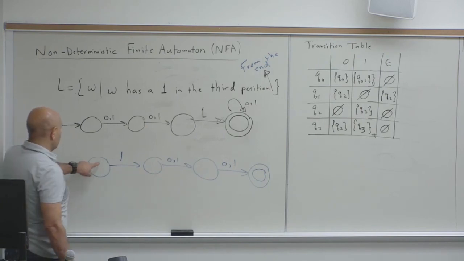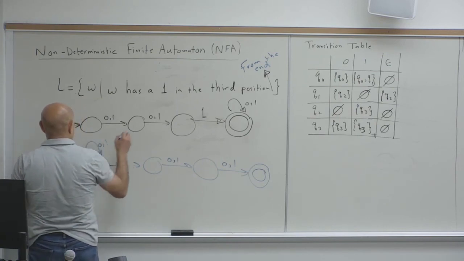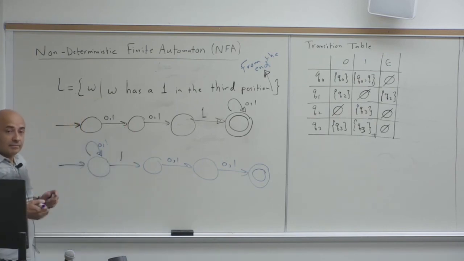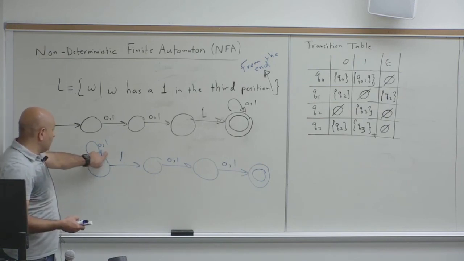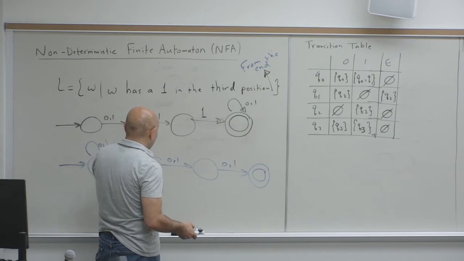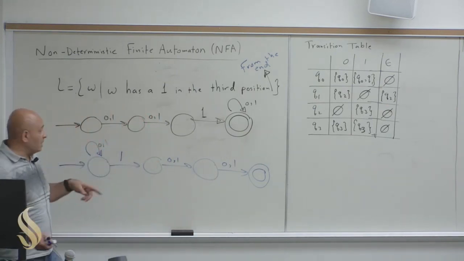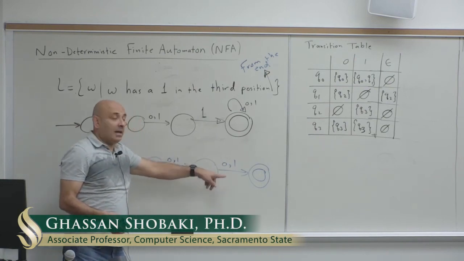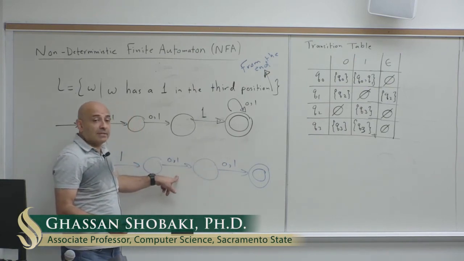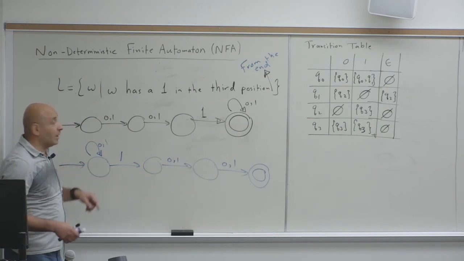Yeah, exactly. So in the beginning, I can have anything. Then the third from the end is a 1, followed by anything, anything. I'm not specifying what the last symbol is and what the second from the end is. I'm only specifying that the third from the end is a 1.